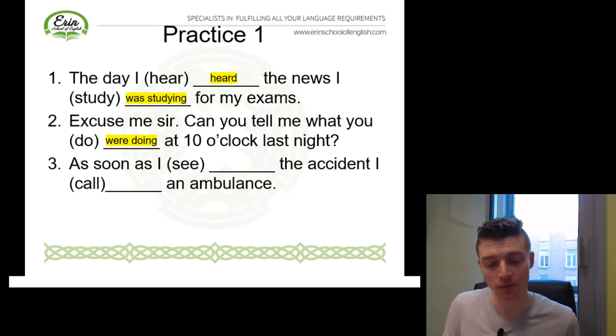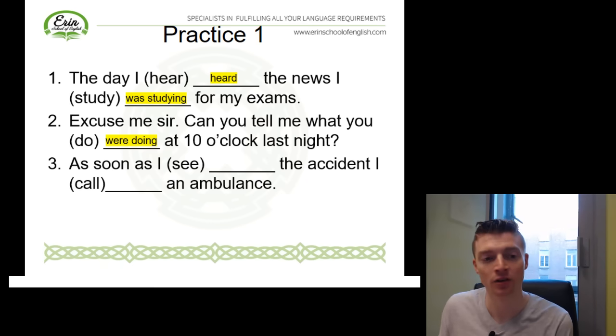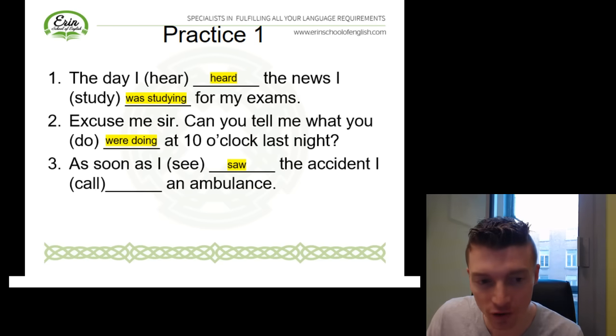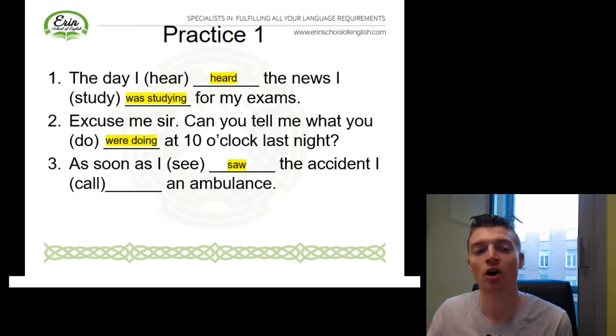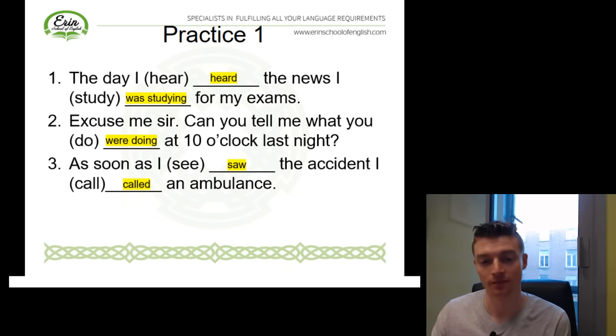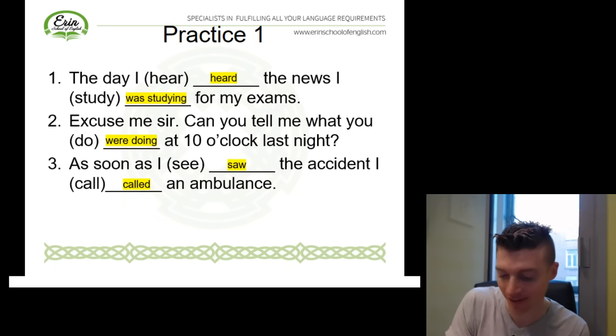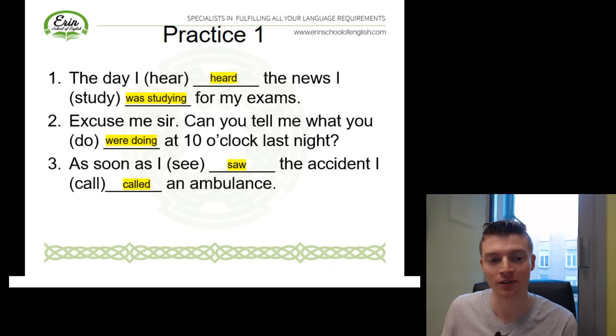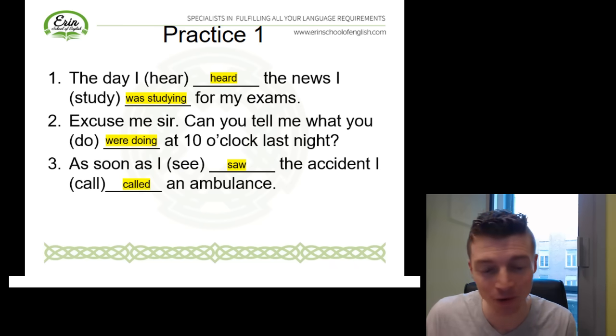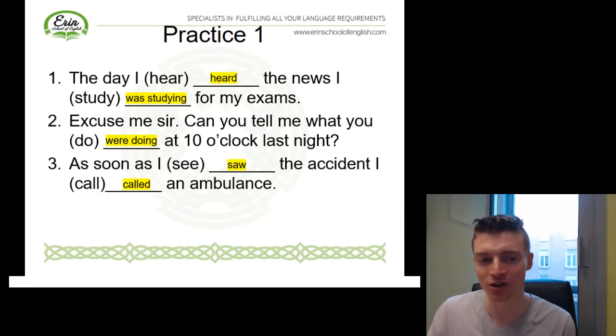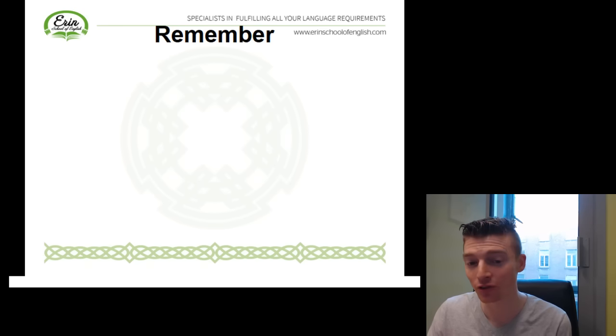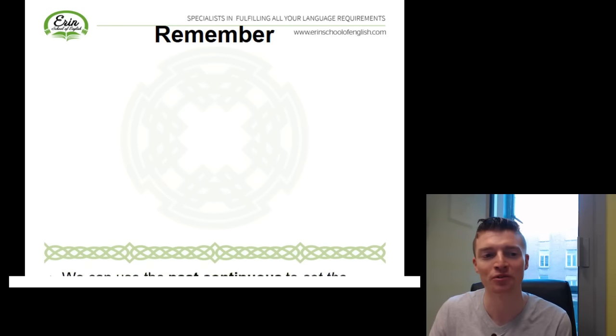Well, in this case, we've got one action that happened and then another action happened after. So we're describing a sequence of events, therefore we can use past simple. So as soon as I saw the accident, I called an ambulance. In other words, I saw the accident, then I called an ambulance. Alright, great. Good job. So, just a few important points to remember before we move on.